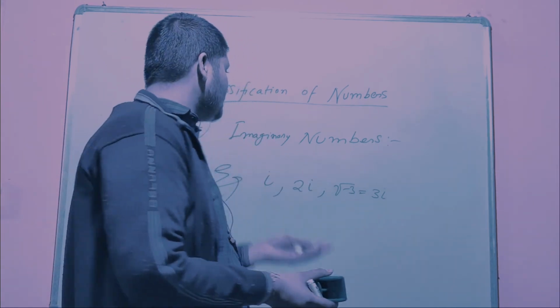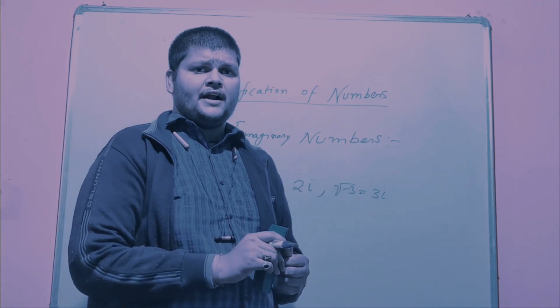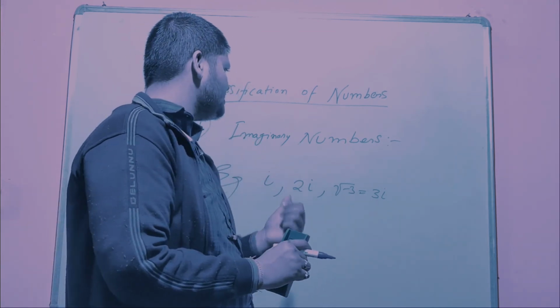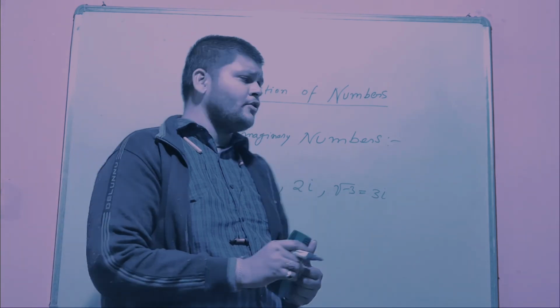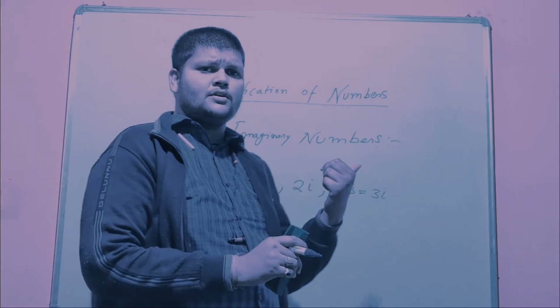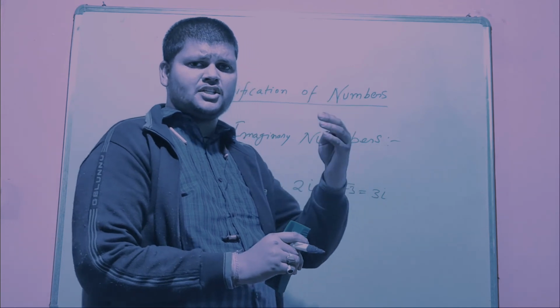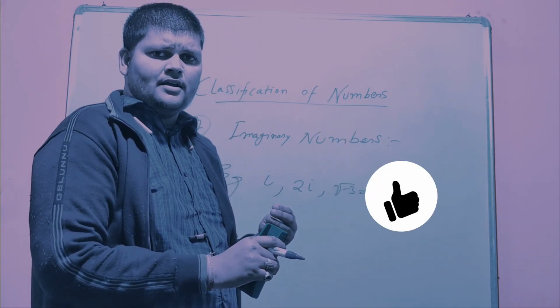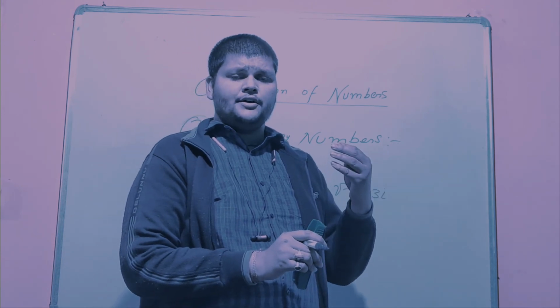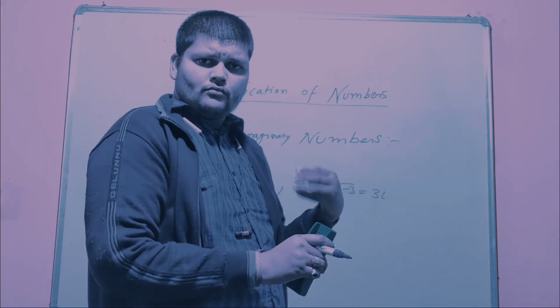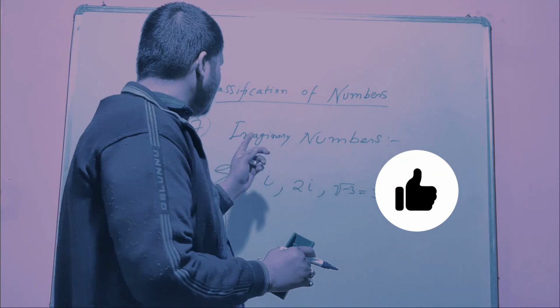Right now we don't have any sense of studying these numbers, but do remember you are going to get this kind of numbers when you go for higher studies like professional degrees like engineering, as well as medical.